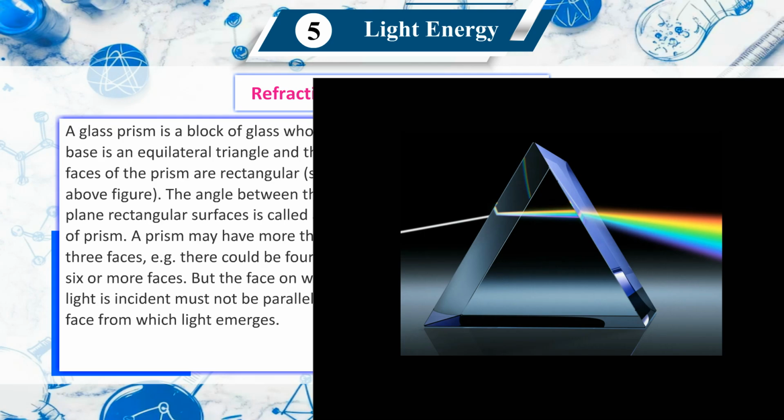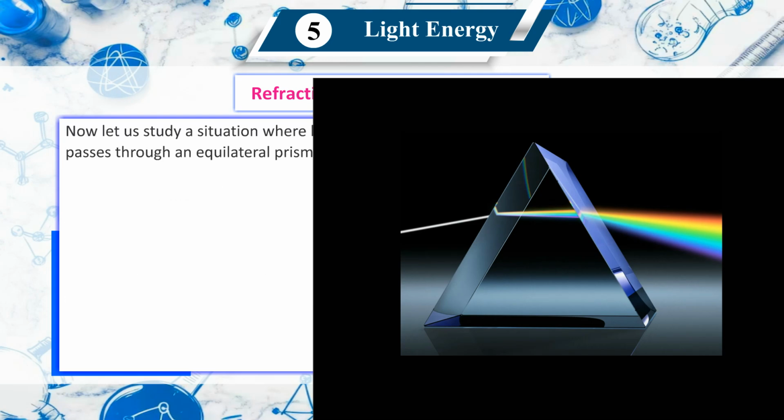A glass prism is a block of glass whose base is an equilateral triangle and the faces of the prism are rectangular. See the above figure. The angle between the two plane rectangular surfaces is called the angle of prism. A prism may have more than 3 faces. For example, there could be 4, 5, 6 or more faces. But the face on which light is incident must not be parallel to the face from which light emerges.